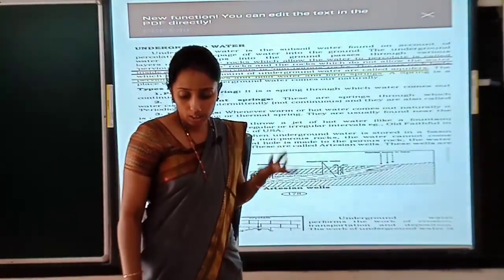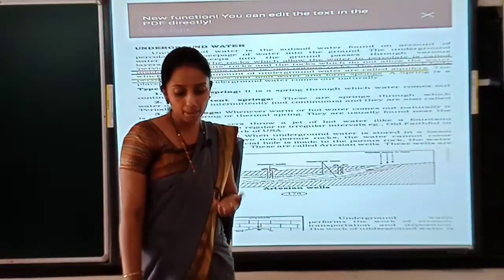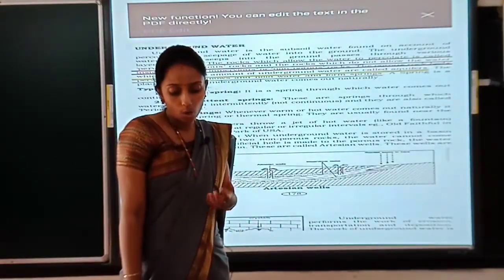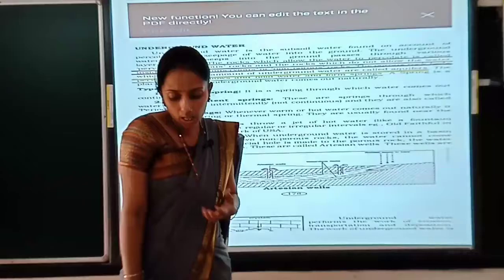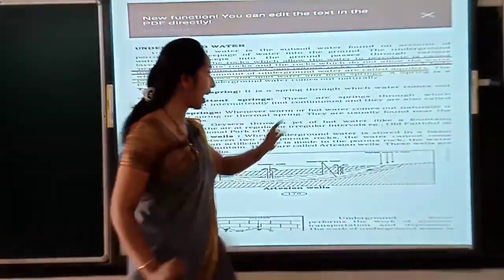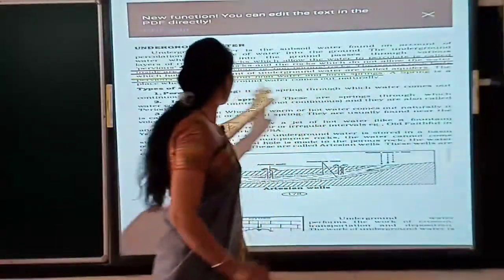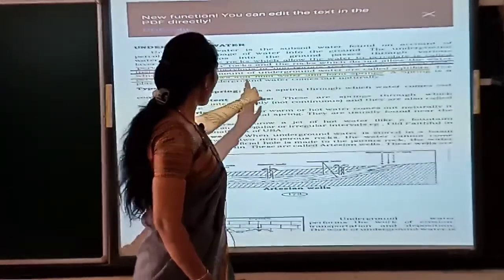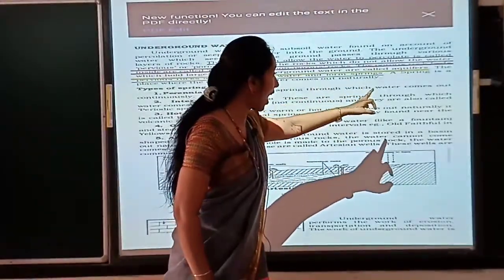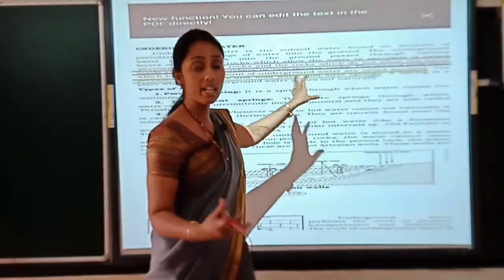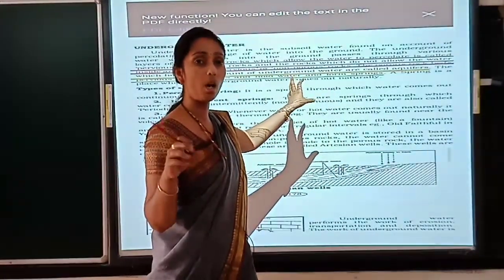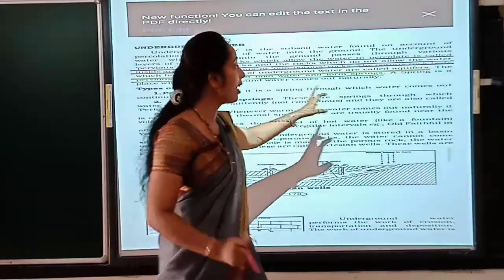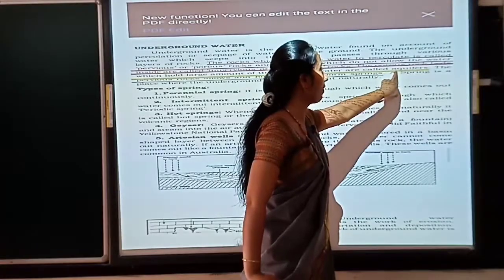And the spring is that the pervious rock allows and holds the water to form the spring. So aquifers, in the sense, see, the large amount of underground water is called aquifers. Means while digging a well, whatever amount of water we get, that is because of the aquifers.